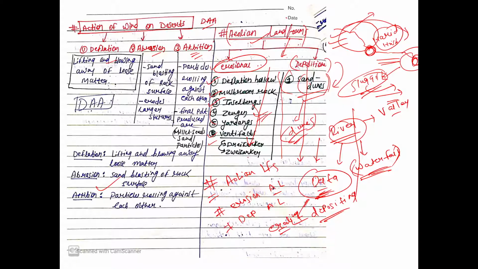Very rarely they will zoom in and ask something, write something on Inselberg, write something on mushroom rock. They won't do it, but they can do it with sand dunes because they are very very major landforms, and they are among the only depositional landforms of wind, right? So they may ask you the question, write a short note on sand dunes. So we will do that in great detail, but UPSC is not going to ask anything in an individual.